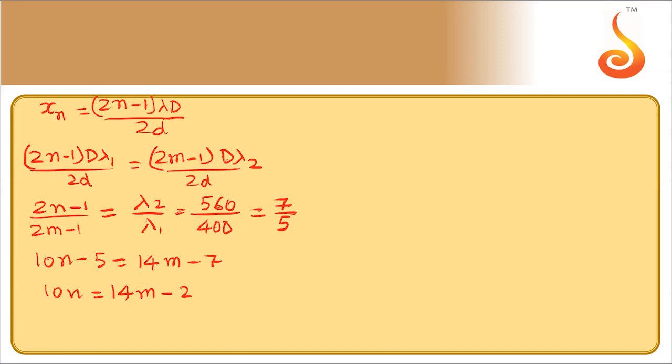So by inspection, you can get n equal to 4, m equal to 3. 14 threes are 42, minus 2 will be 40. So this is one solution, n equal to 4 and m equal to 3.